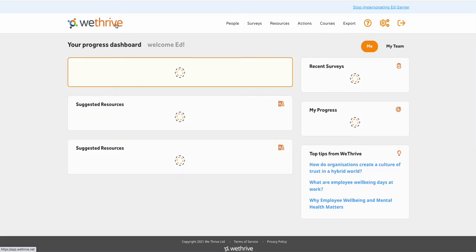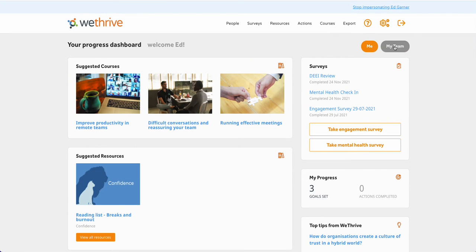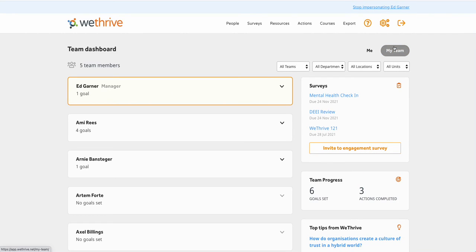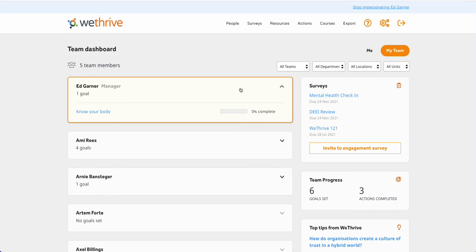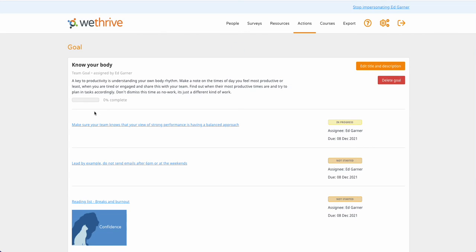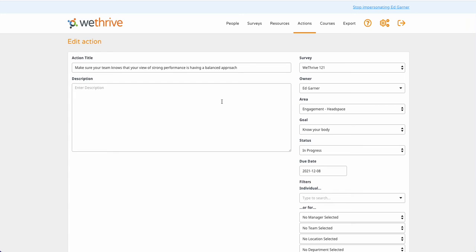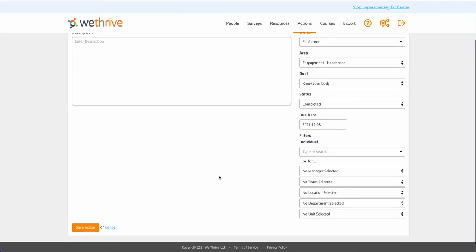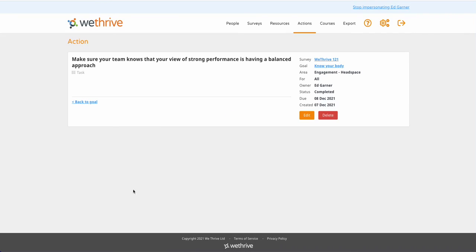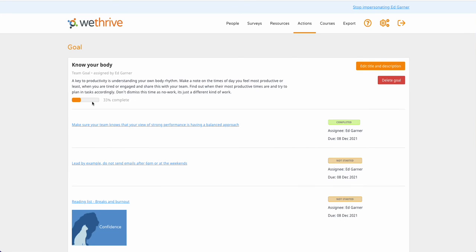When you then go back to your homepage and you flick over to My Team, which is where all of your team data is held, under You as the manager, when you drop this down, you will see that goal appear, and you can then go back into it and you can click on these different actions to update them, and you can edit them, add in your own descriptions and notes about what you've done, and tick it off as completed once you have done it. And this just helps you keep track of everything you are doing with your team's feedback.